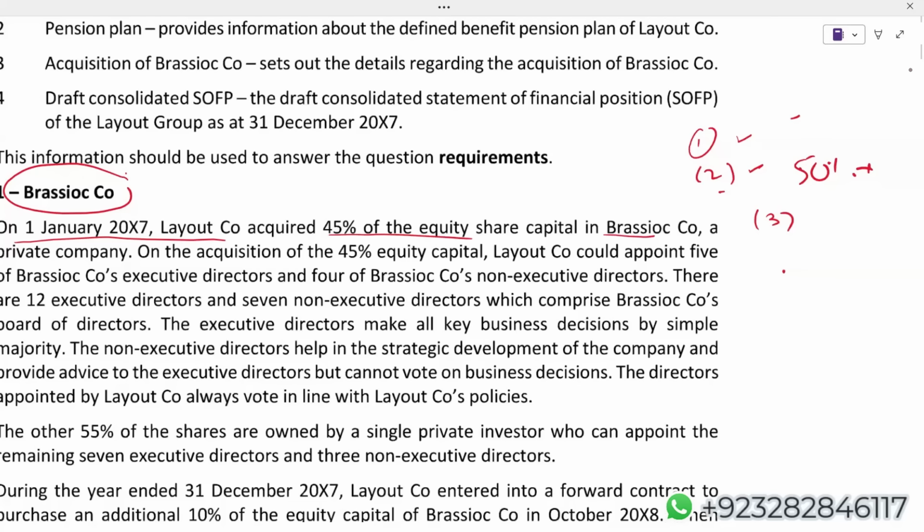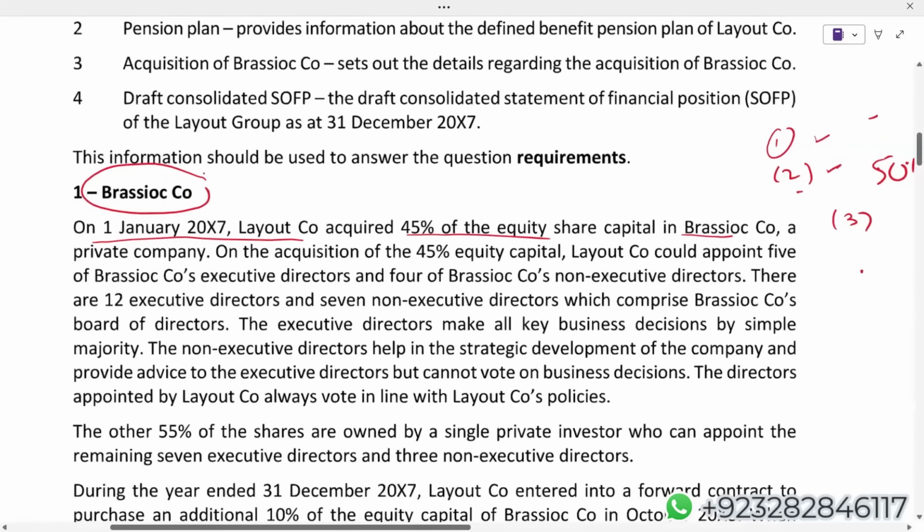Because voting right is not the only criterion to find out whether the investor has control or not. Now we are also explaining to our examiner that just voting rights, just holding, only holding does not determine who has the control. Now let's try to read the scenario.